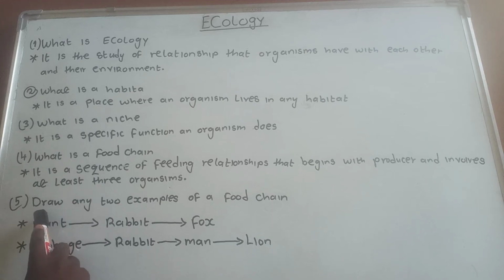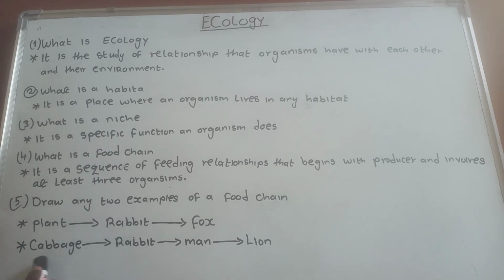Number 5 says, draw any 2 examples of a food chain. They just want 2 examples of a food chain. So number 1, you have to draw a plant, which is a producer. The rabbit will feed on a plant and a fox will feed on a rabbit. Without the producer, they can't survive.